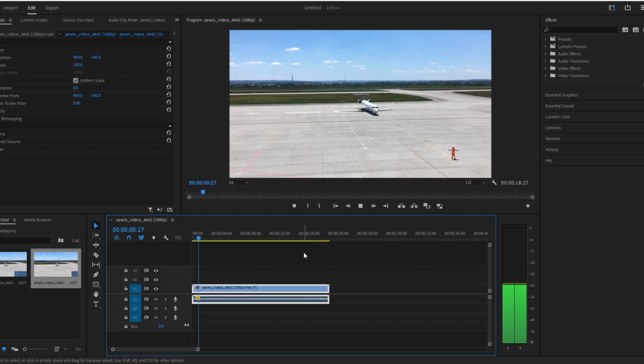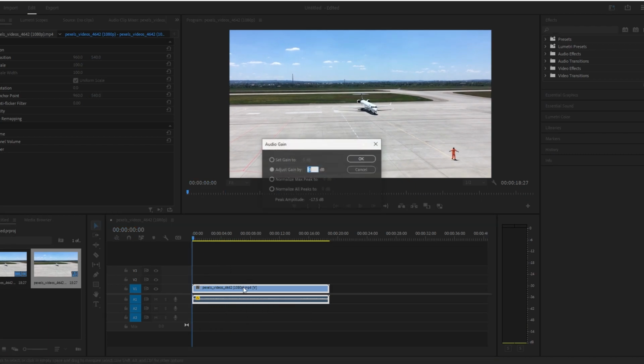But hey, what if you want to dial it down even more? Here is a shortcut. Select the clip and tap the G key on your keyboard. That pops up the box again. Once more, adjust that gain by another negative value.